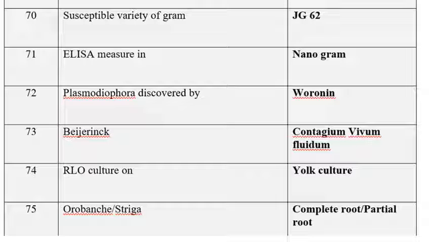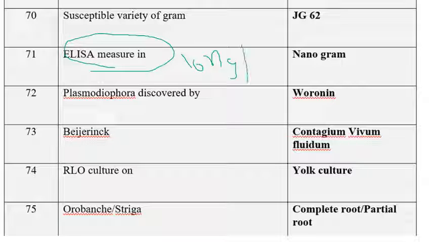The next one is a susceptible variety of gram, JG 62 among the given options. The next one is ELISA measures. ELISA measures in nanogram, as I told you, 10 nanogram per ml. It is the most sensitive technique used for the detection of plant pathogens.